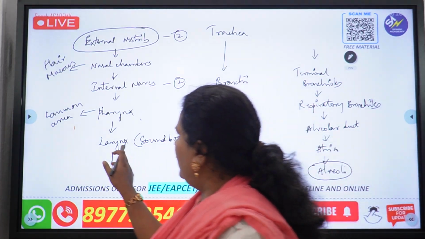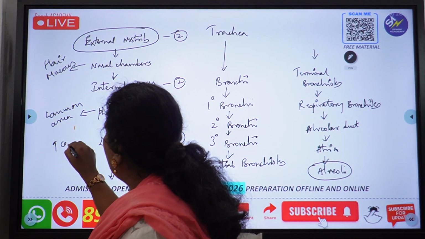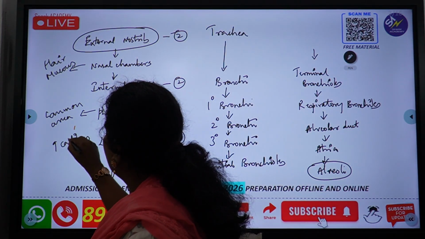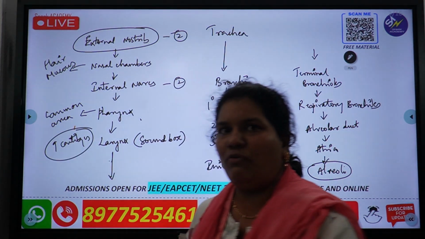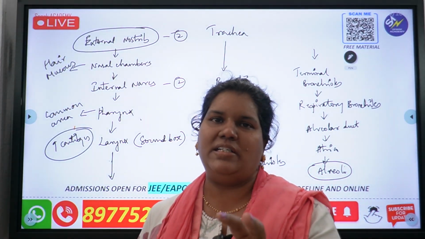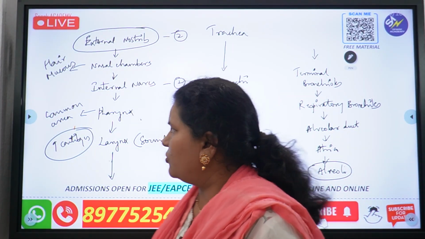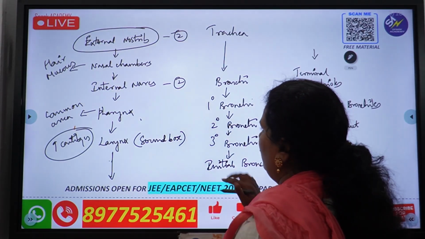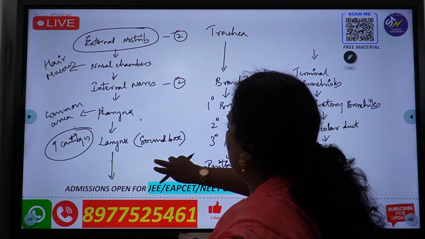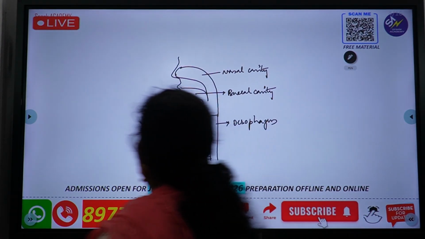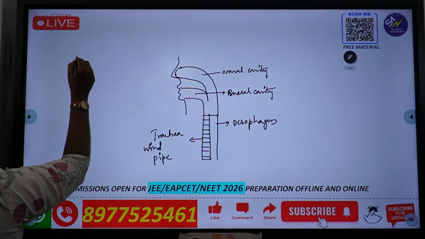Let me add one point. Here there are 9 cartilages. These 9 cartilages are nothing but they are forming vocal cords, and vocal cords help in sound production. So just to give you information, let me give you the names of all these 9 cartilages also. Once, I will let you know all 9 cartilages.